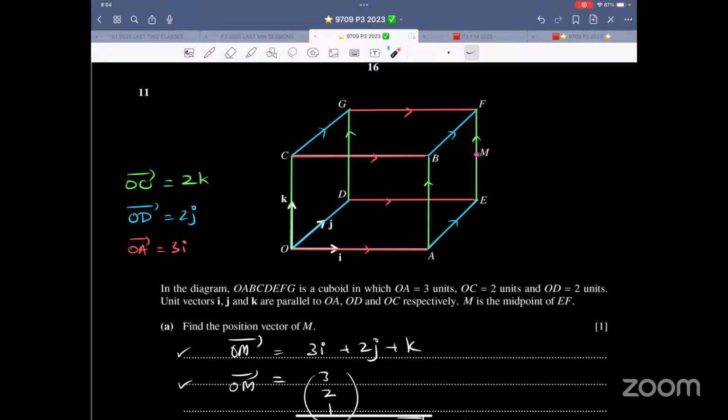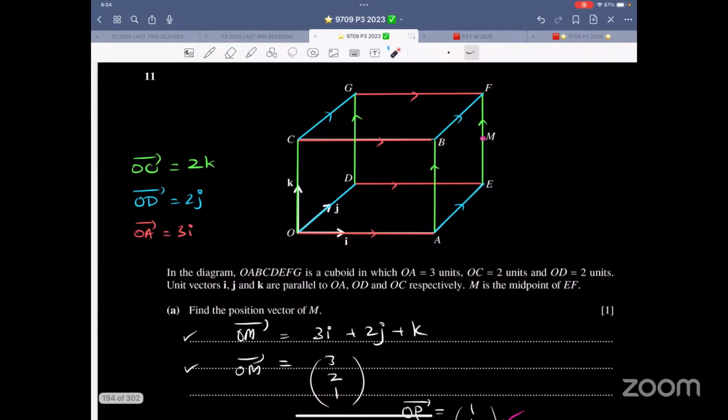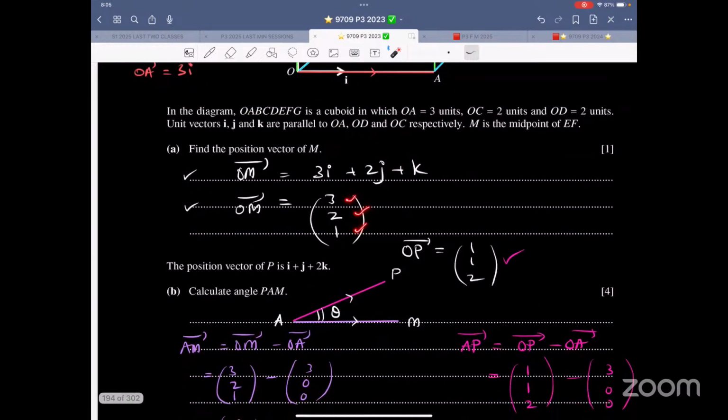So now over here, it says OC is 2K, OD is 2J, OA is 3I. It's a cuboid. It's not a cube because all the 3 lengths are not equal. And parallel to all these things, that's all given. Find the position vector of M. Does it say M is the midpoint? Yes. So this is 3I, this is 2J, and this is just 1K. So 3I, 2J, 1K, you can write it directly also, it's 1 mark. You can write in terms of IJK, you can write in terms of position, column vector. There is no limitation on that.